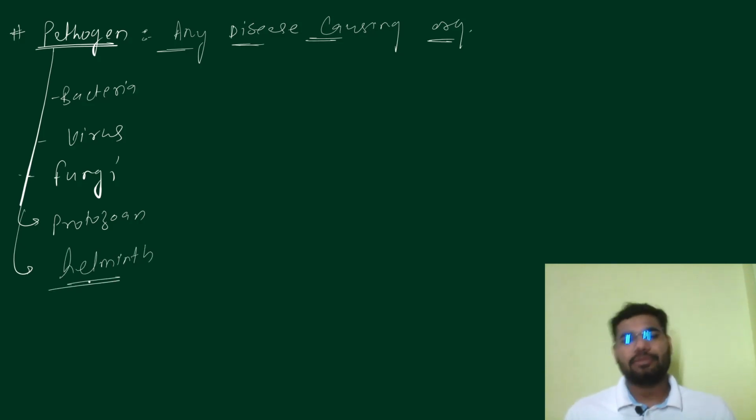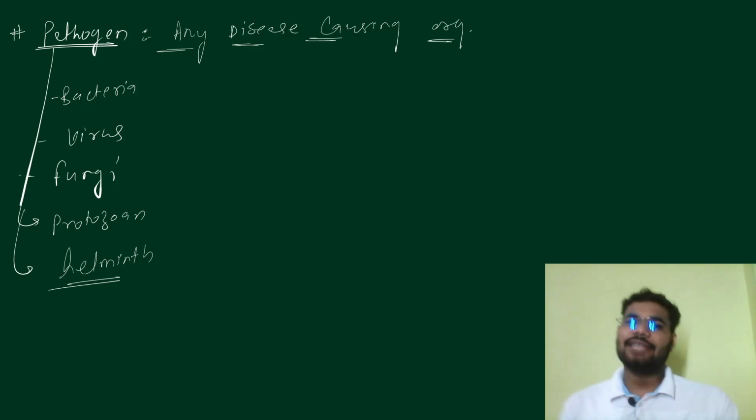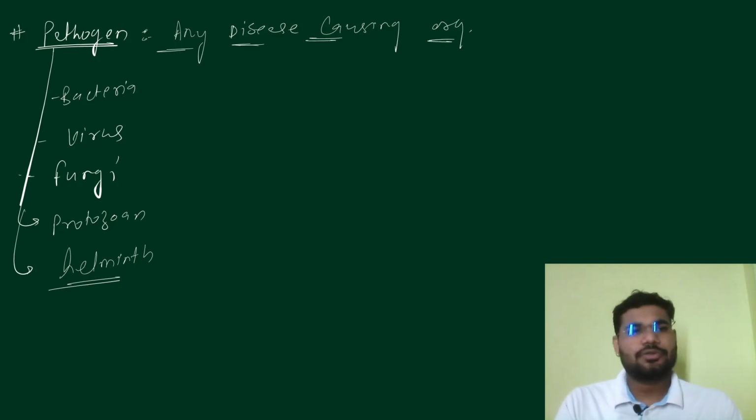There is one more question students usually ask: are pathogen and allergen the same? The answer is no. Allergen and pathogen are not the same, they have different effects. That depends on the person, their genetic constitution. A pathogen exerts an equal effect in all the people of a population, but an allergen exhibits a different kind of effect. So we'll talk about allergen during allergy in detail. At that time I'll compare the pathogen and allergen again.